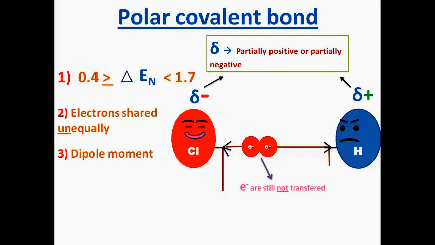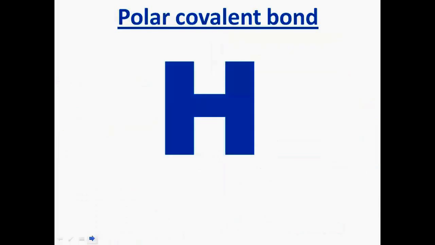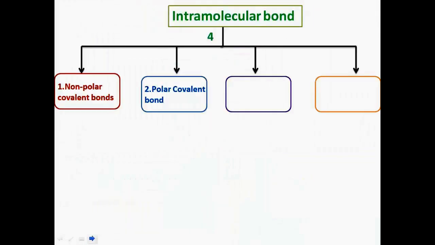We use the letter delta to show that they are partially positive or partially negative. And finally, since these are charged molecules, they can interact with water, making them hydrophilic, or having a tendency to mix with, dissolve in, or be wetted by water. A special type of polar covalent bond is the bond between hydrogen and fluorine, oxygen and nitrogen, but I will tell you in a few minutes the reasons why.